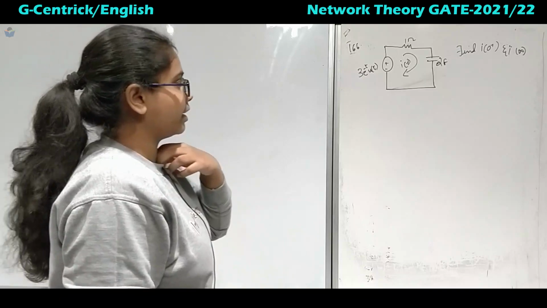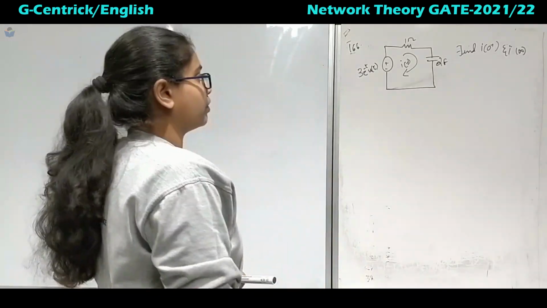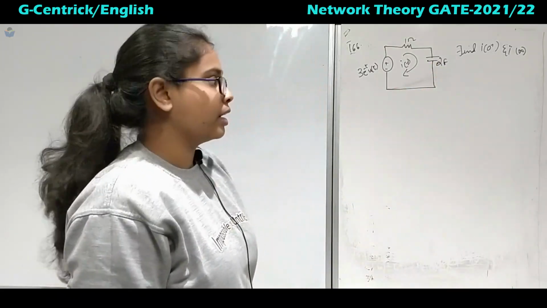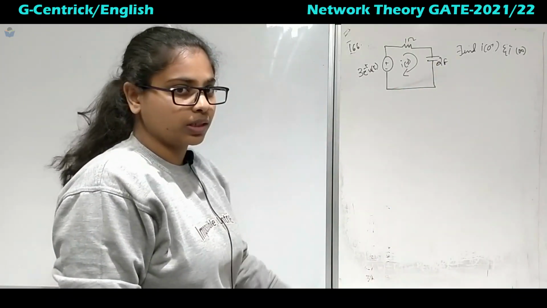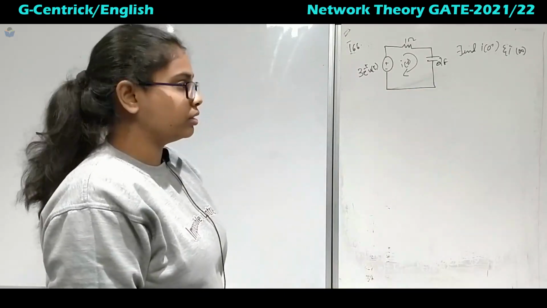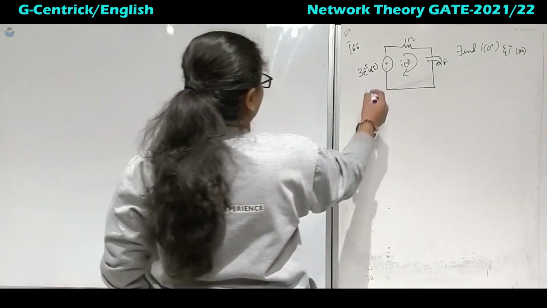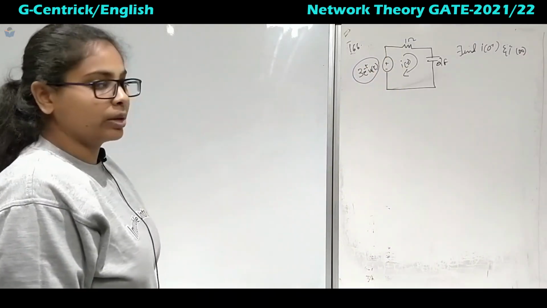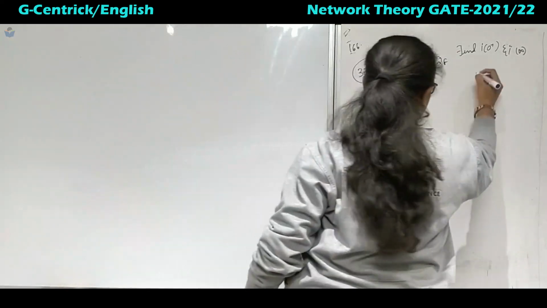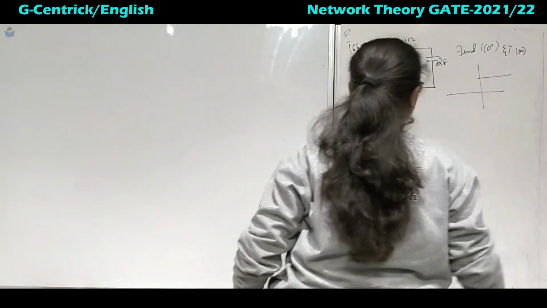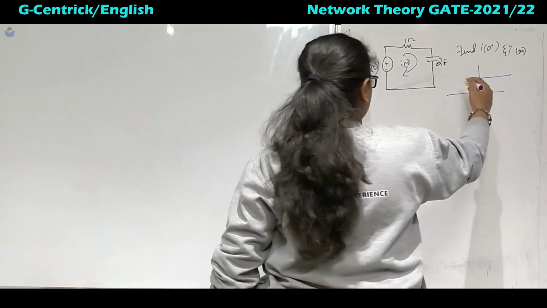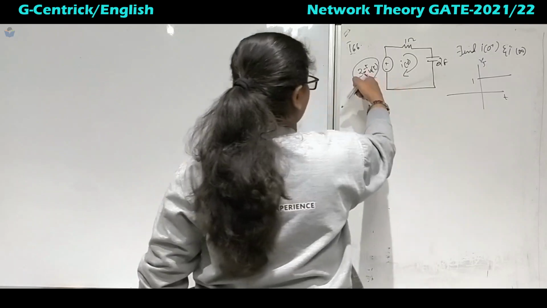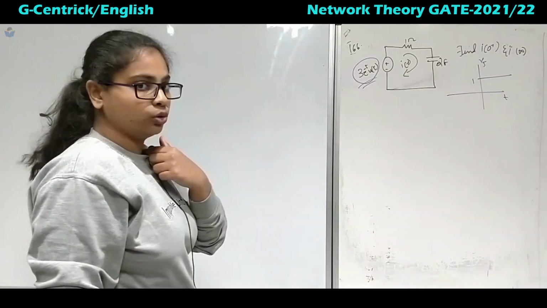They have given again an RC circuit. This time they have asked for particular values, not the general one, that is at 0 plus and infinite. There is no signal graph given for this one, but on the source side we have u multiplied with t. So basically it is nothing but the step function. The general step function is 1 over here, and this is t, and this is the voltage source, given by 3 e to the power minus t u of t.